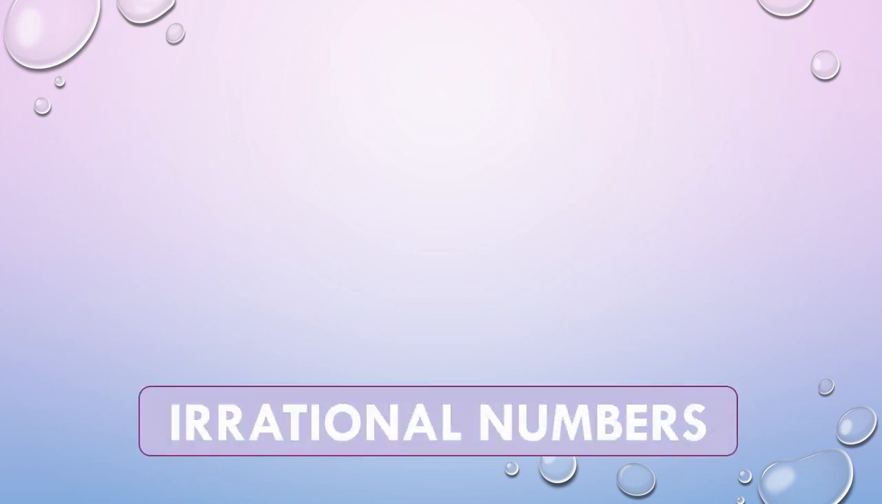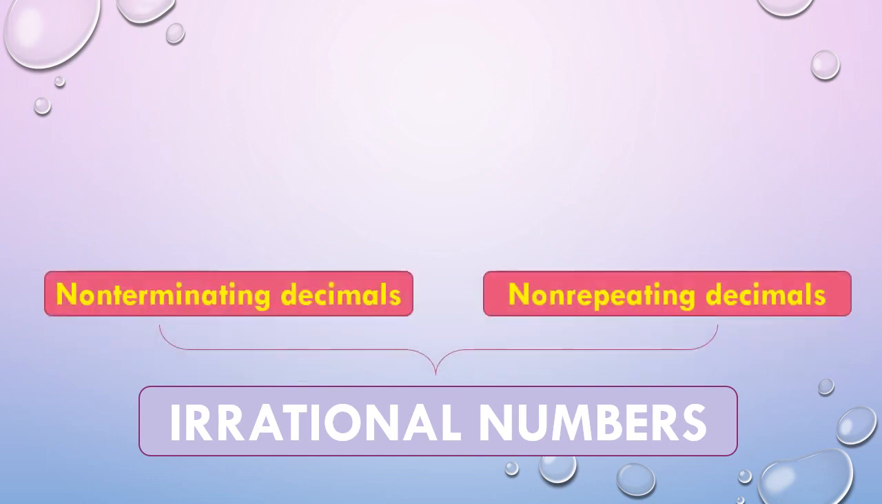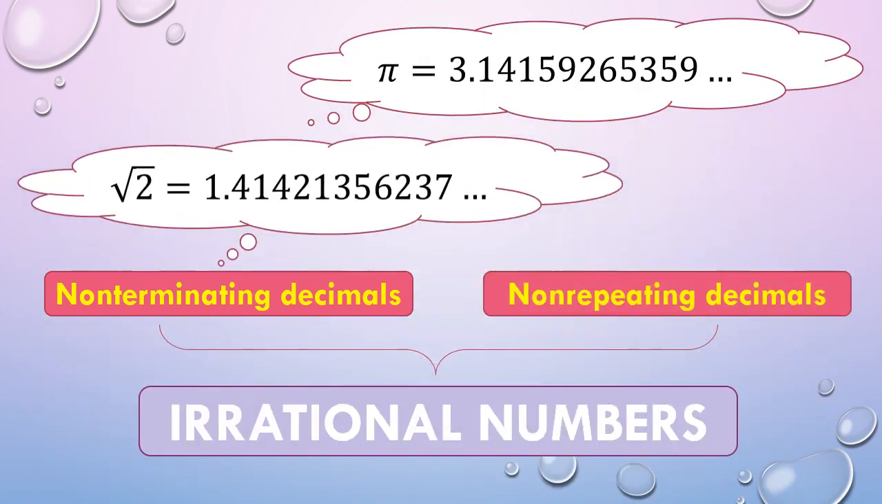After this, they even introduced another set of numbers in opposition to rational numbers, and they called these irrational numbers. Irrational numbers include numbers that are not rational. In other words, numbers that are both non-terminating and non-repeating decimals like pi and square root of 2.